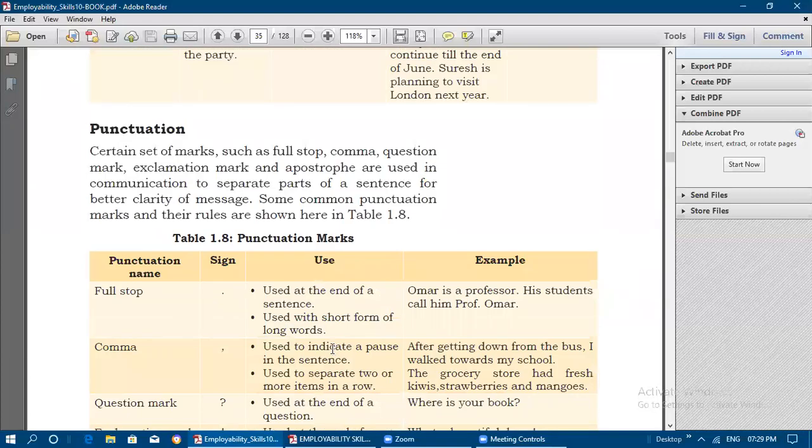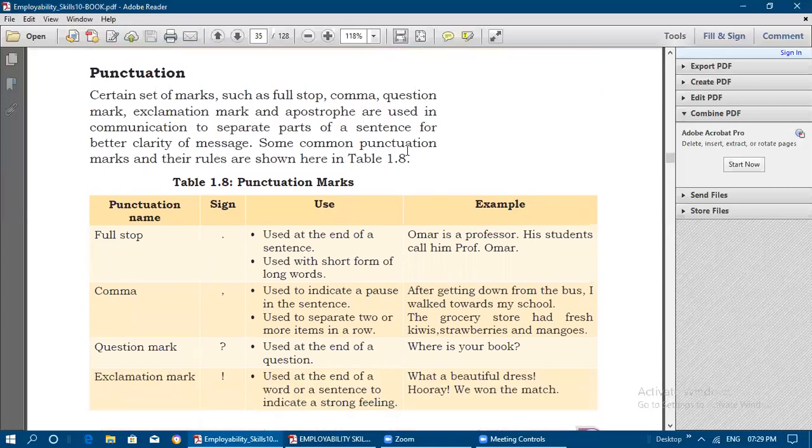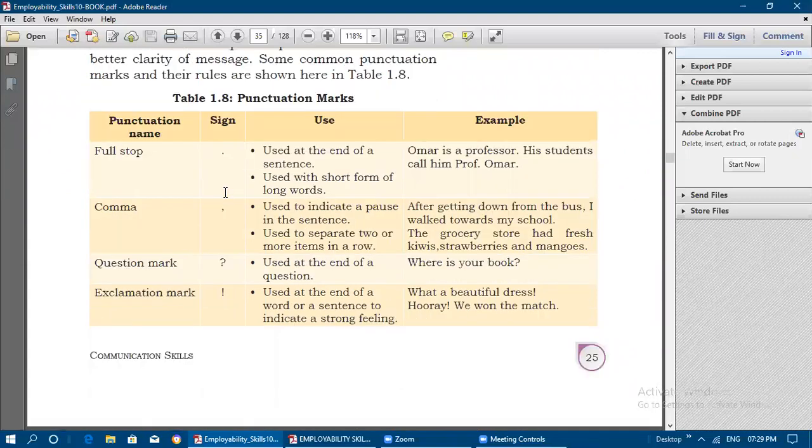Next one is punctuation. A certain set of marks such as full stop, comma, question mark, exclamation mark and apostrophe are used in communication to separate the parts of sentences for better clarity of the message. So if you want to clearly understand the message in written communication, you need to have these marks. Some common punctuation marks and their rules are shown below here.